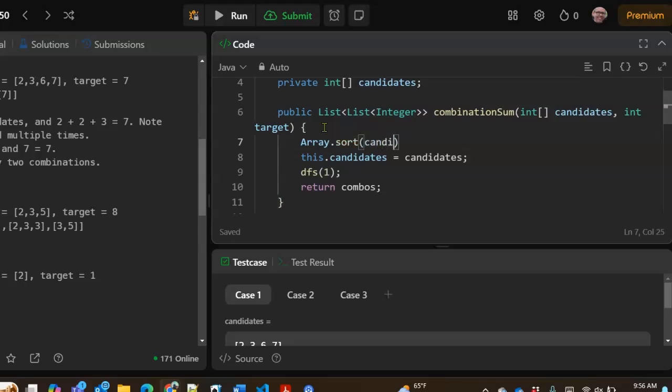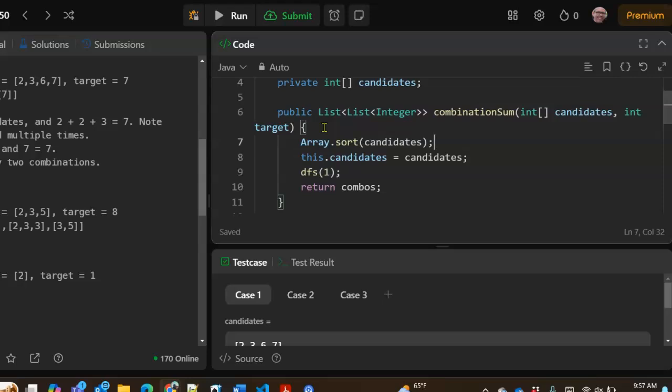We don't have to sort the candidates, but it's going to be a little more efficient, because as we do a depth first search through the candidates array, if we find a candidate that makes the sum greater than the target, then we can just prune the depth first search right there, because every candidate number after that is going to be larger than the candidate number that we're looking at.